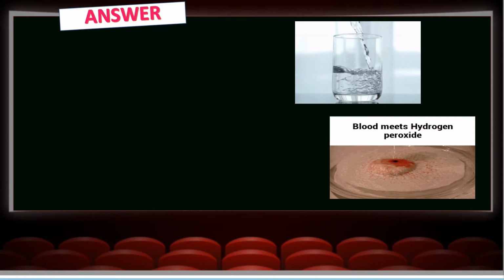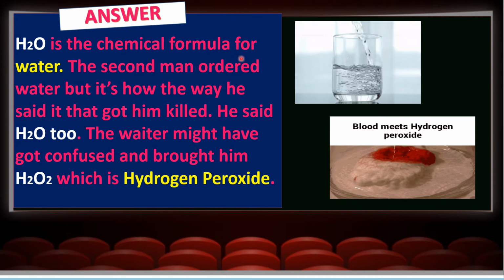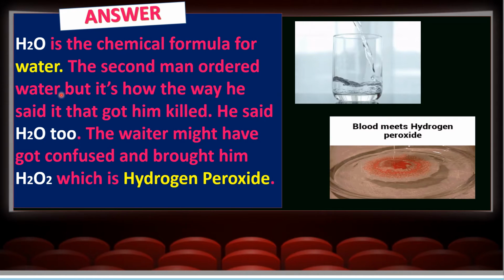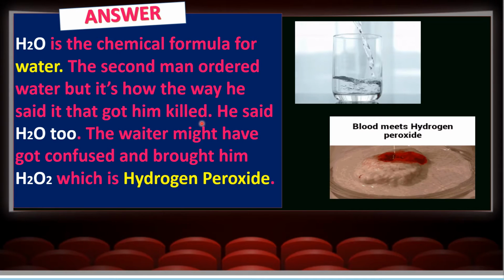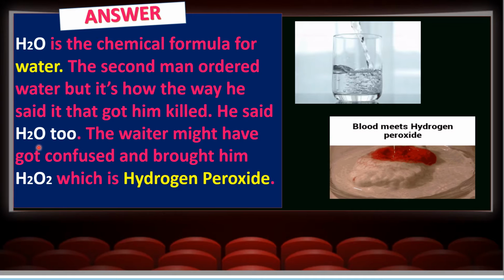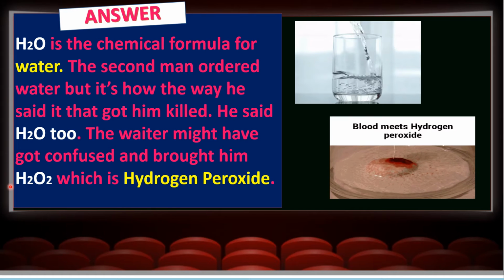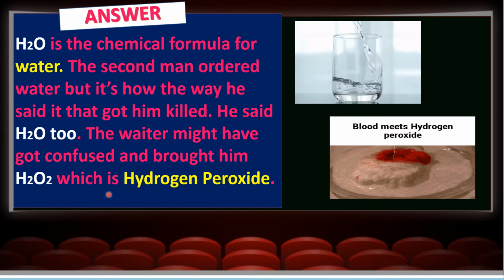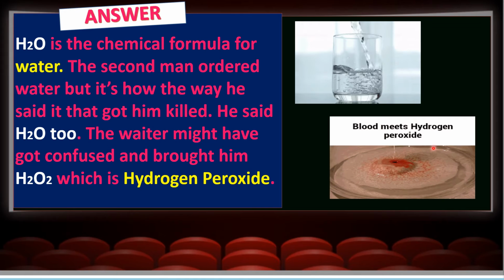So, as you can see here, H2O is the chemical formula for water. The second man ordered water, but it's the way he said it that got him killed. He said H2O2. So the waiter might have gotten confused and brought him H2O2, which is hydrogen peroxide.